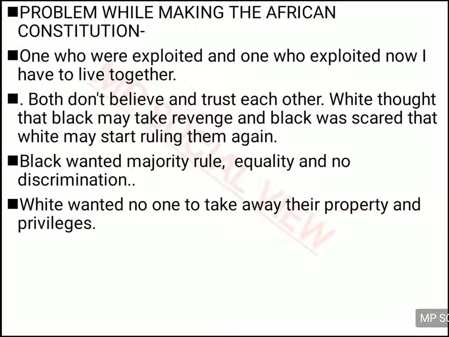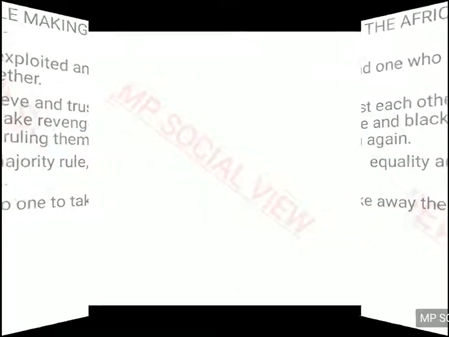And if you respect the white people's privileges, then you cannot establish equality. So they both were demanding contradictory things. And in such a situation they had to write the constitution, and that was the big problem and big challenge for the South African people.